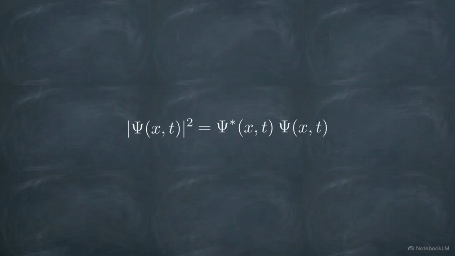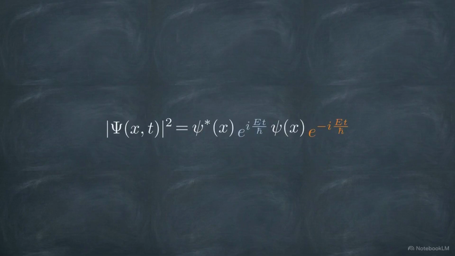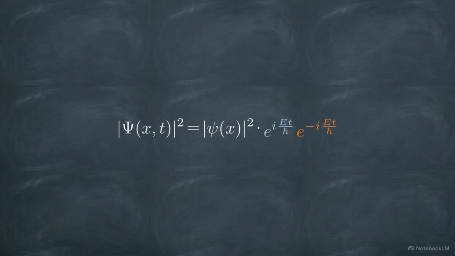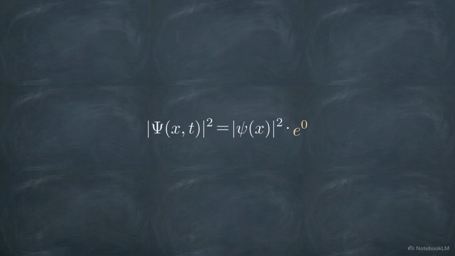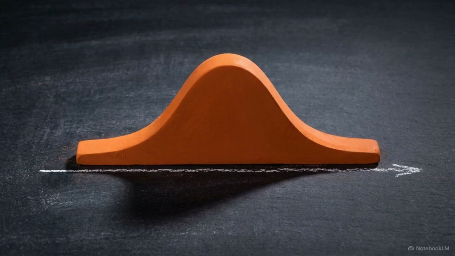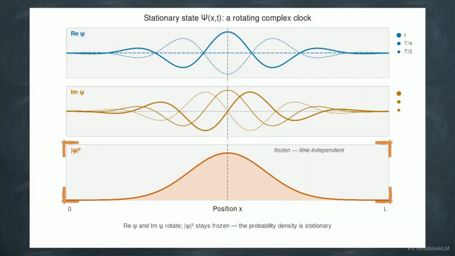But remember Max Born's postulate: the wave function itself is completely unobservable. To find the physical probability, we must square the modulus, which means multiplying the wave function by its complex conjugate. When we do this, the opposing time-dependent phase factors perfectly cancel each other out, leaving a value of 1. The probability density of the total state is therefore identical to the probability density of the spatial state alone. The time dependence vanishes entirely. Compare this to the dynamic components above it.